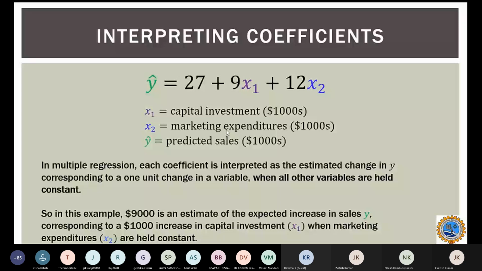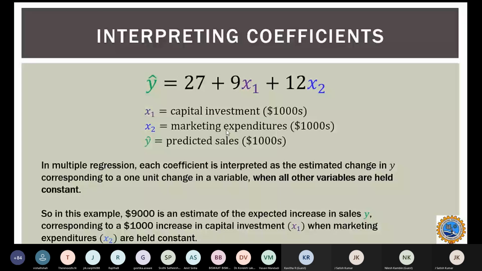What do you mean by that? For example, let's assume that my estimated y cap is equal to 27 plus 9x1 plus 12x2, where x1 is the capital investment, say $1,000, and x2 is the marketing expenditures. So what would be the predicted sales for $1,000 when I ask this question?